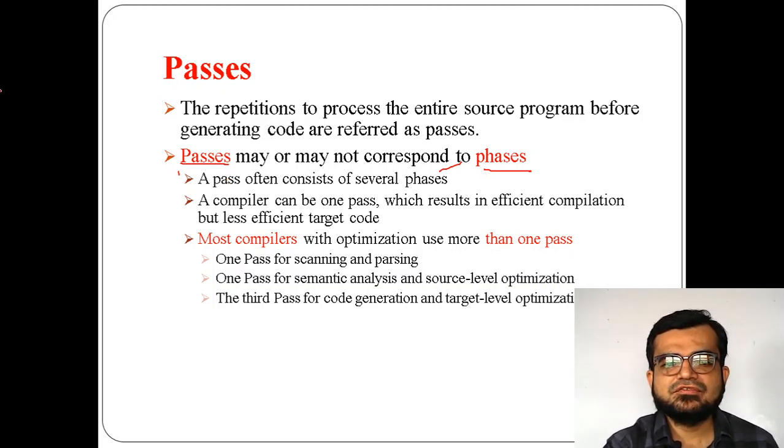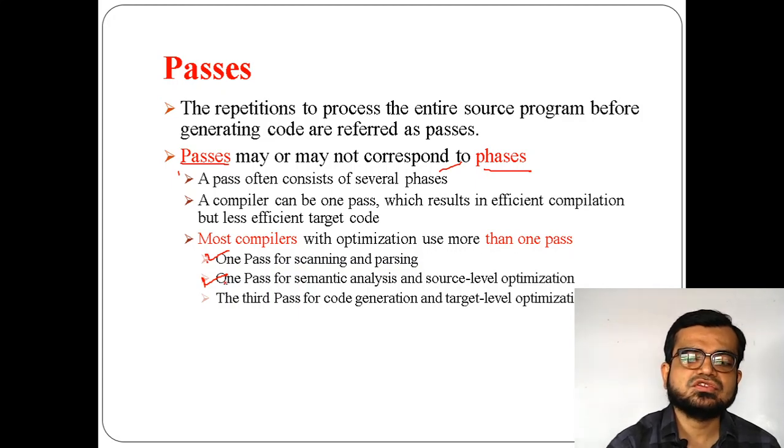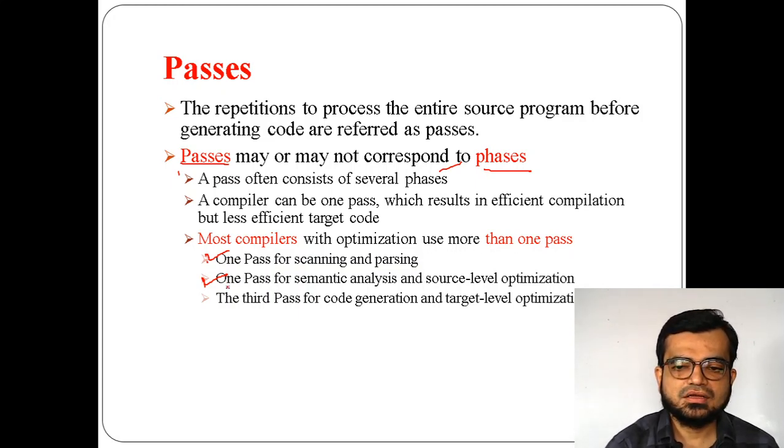So for example, if you take here, how they used to take is one pass, for example, they may consider scanning and parsing, so the first two phases. And as the next pass they will consider semantic analysis and source level optimization. Okay, this optimization is around the source level. Source means source program optimization, source code optimization.